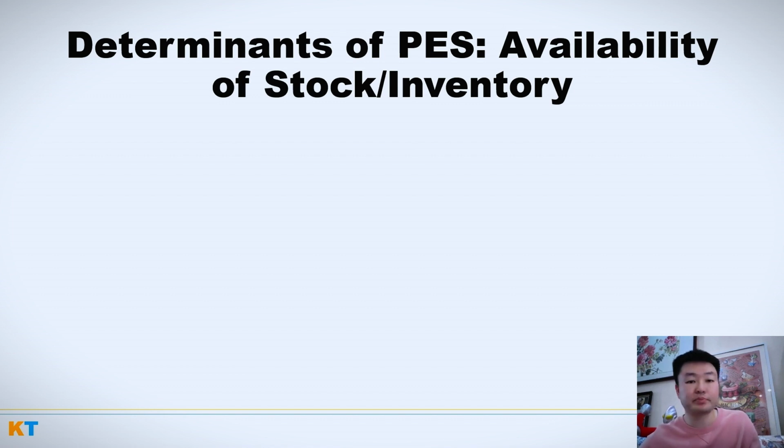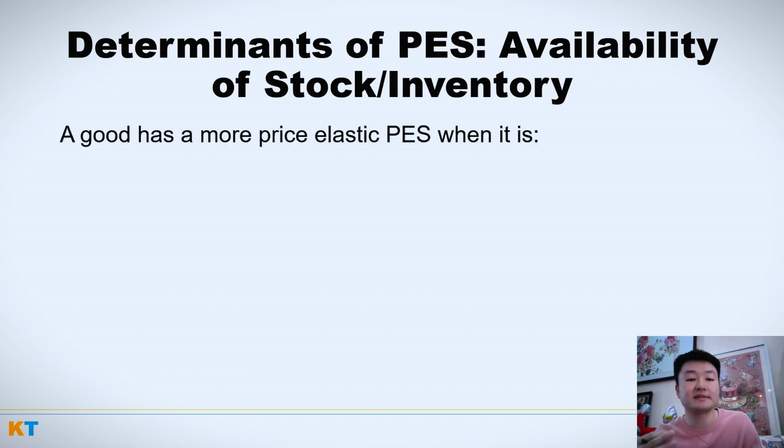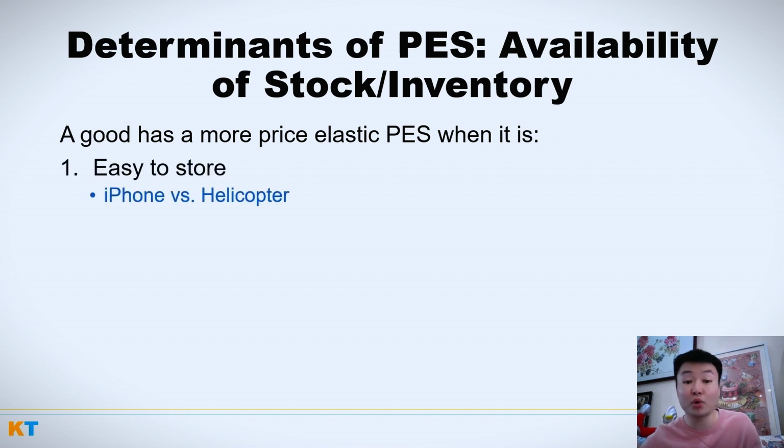And that can be split into about three things. A good has a more price elastic PES when it is, number one, easy to store. Think of an iPhone. When Apple makes an iPhone, it's very easy to put in a box and just keep somewhere, right? Versus a helicopter. If the helicopter manufacturing company builds a helicopter, it's going to need quite a big space to put it, right? And so as a result, there are probably a lot more iPhones in the inventories of Apple than helicopters in the inventories of a helicopter making company.